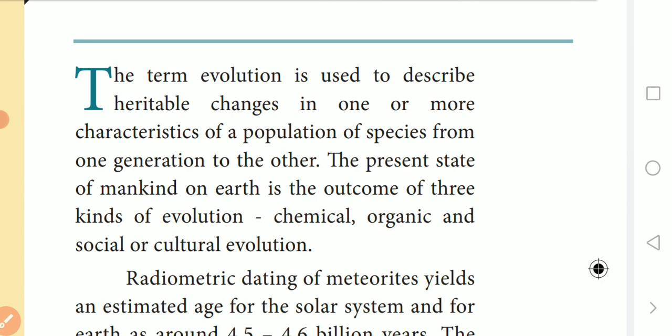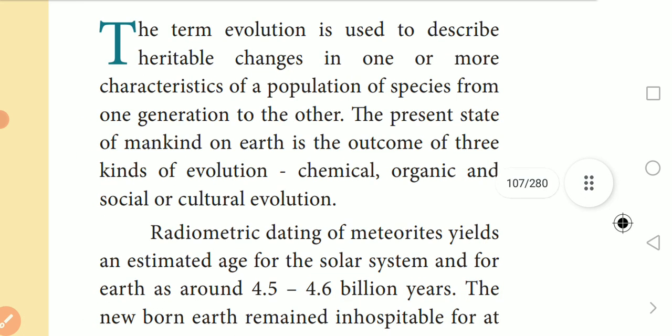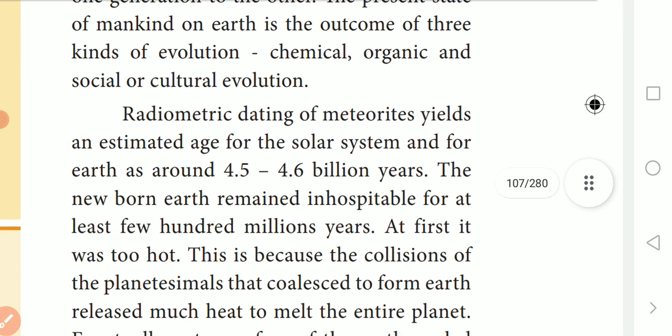The present state of mankind on earth is the outcome of three kinds of evolution. That is chemical evolution, organic evolution, and social or cultural evolution. So these are the three outcomes of different kinds of evolution.